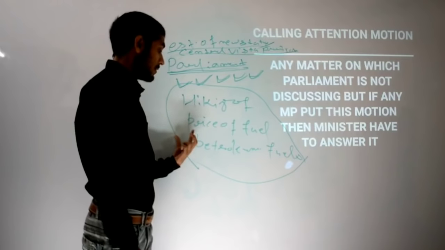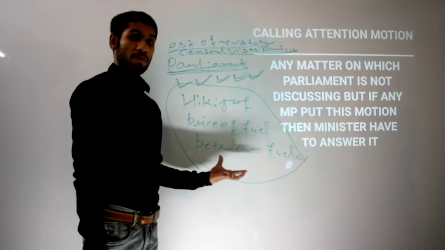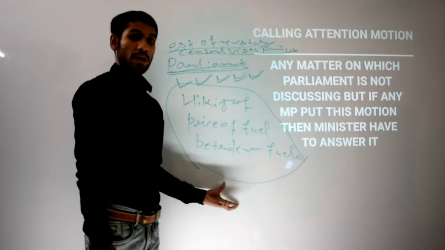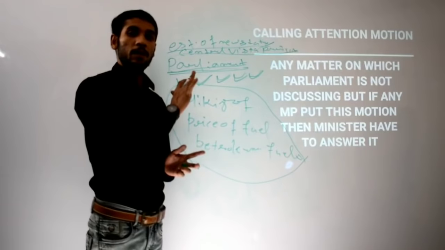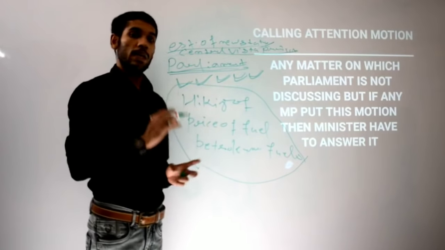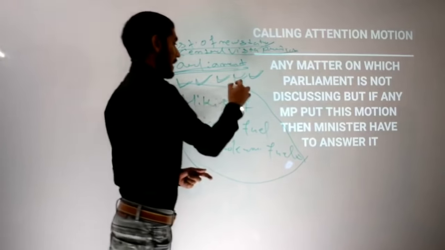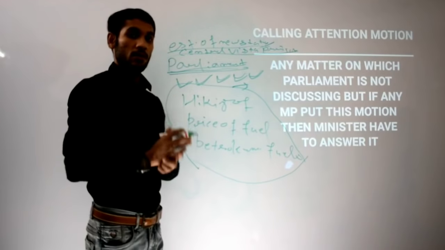Parliament should have discussed this issue too, because this is a matter of general public importance and it is affecting people. Any MP, even from the ruling party, or from any opposition party, can bring a calling attention motion.